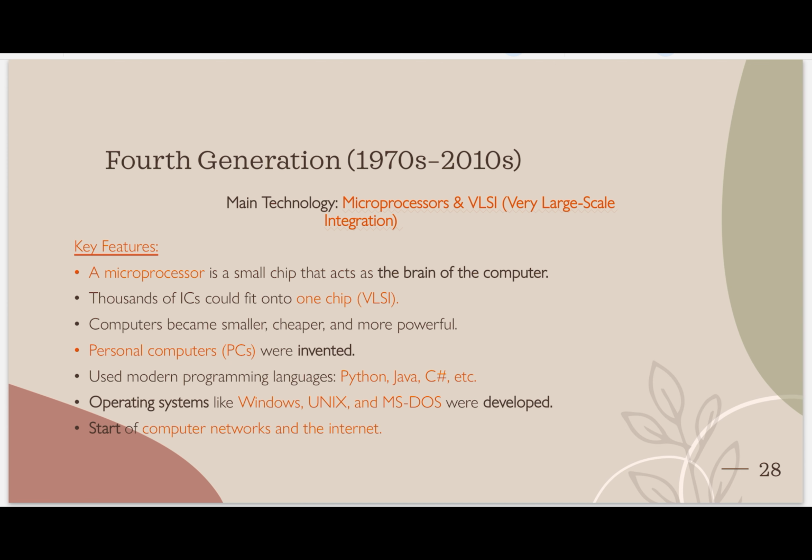See what happened in the first generation. First generation computers were few, and only big organizations, we can say government or university or scientists, used them. Second also the same, third also the same. But from the fourth generation, common people like us were using computers. So that's why personal computers were introduced.